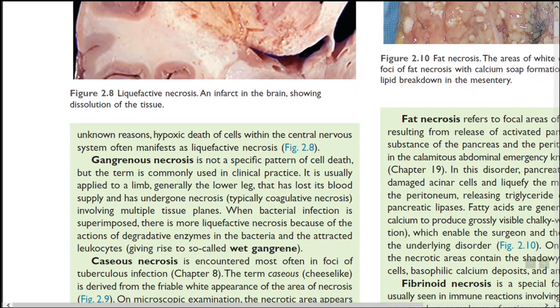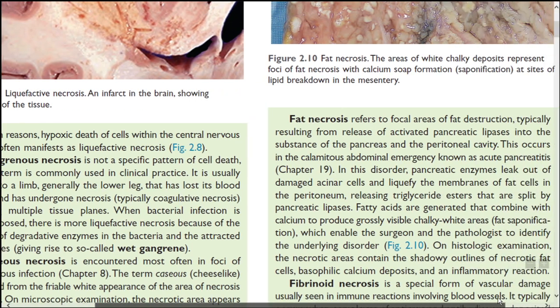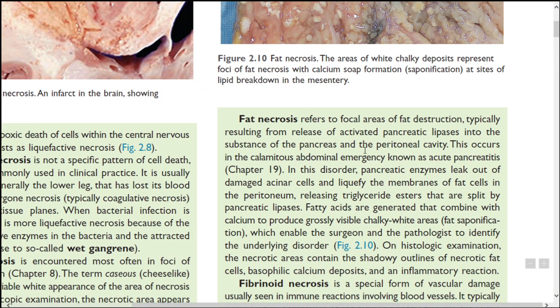Next, let us see fat necrosis. Fat necrosis typically results from the release of activated pancreatic lipases into the substance of the pancreas and the peritoneal cavity. So in acute pancreatitis, the leakage of activated pancreatic lipases occurs, and the pancreatic enzymes will liquefy the membranes of fat cells.